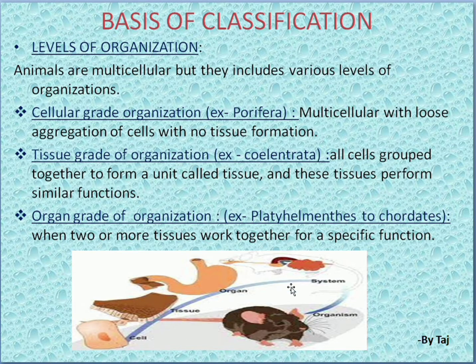Here you can observe the picture properly. Here one animal cell is given. After that, a group of these animal cells group together and perform a particular function, forming a tissue. Like this, one kind of tissue will be there. Likewise, groups of tissues group together and perform a particular function and form an organ. Then a group of organs combine to form an organ system, and the complete organ system combines together and forms one organism. So this is about the levels of organization in the animals.